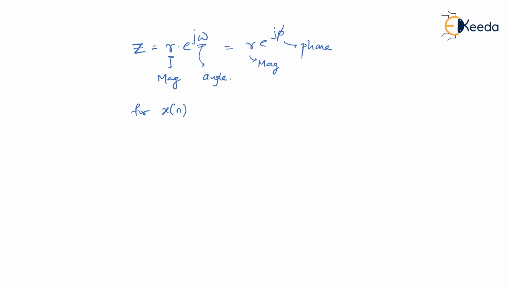Then for the x of n signal, which was 3 power n u of n, we have seen the ROC for this is r greater than 3. But tell me, what is meant by r? R is nothing but the magnitude of z. Am I right? So r can be written as mod of z greater than 3, which is nothing but the region of convergence.